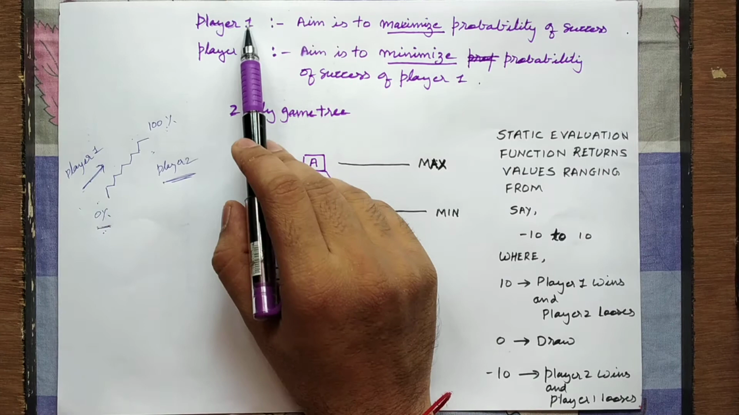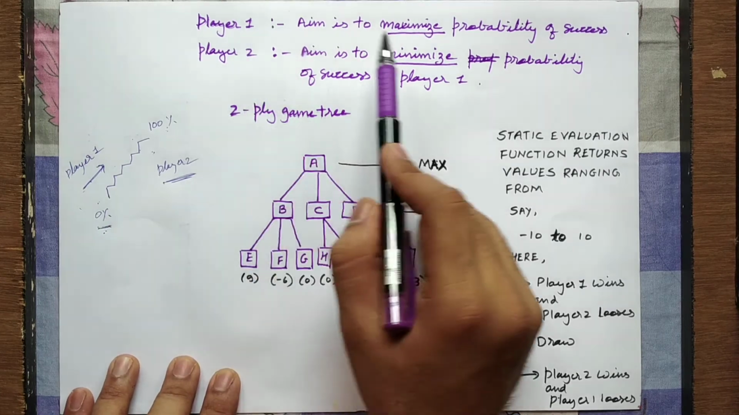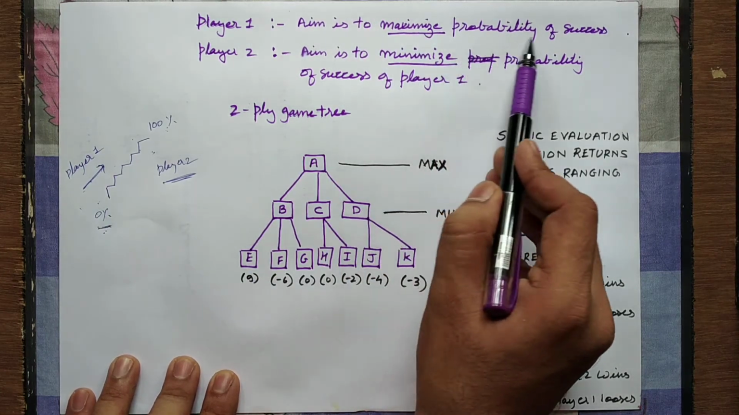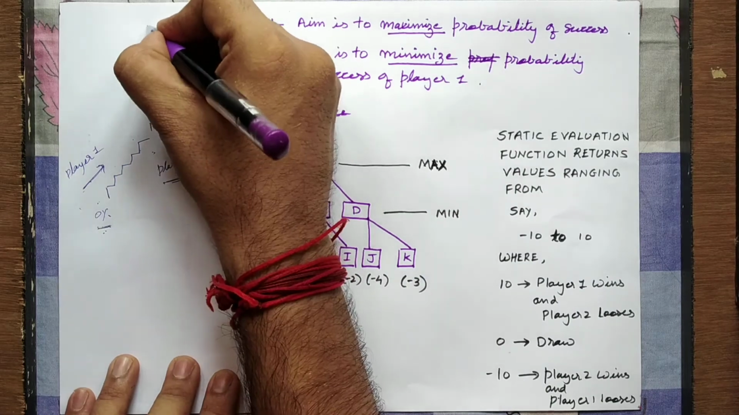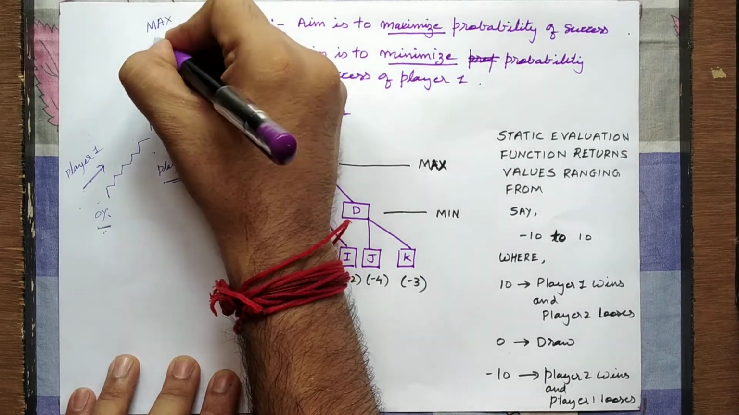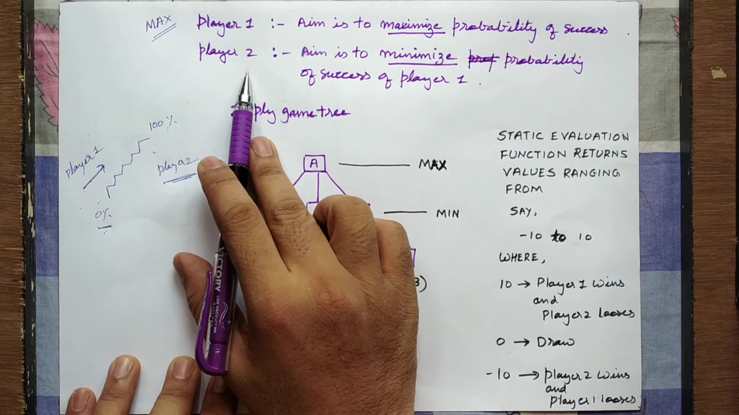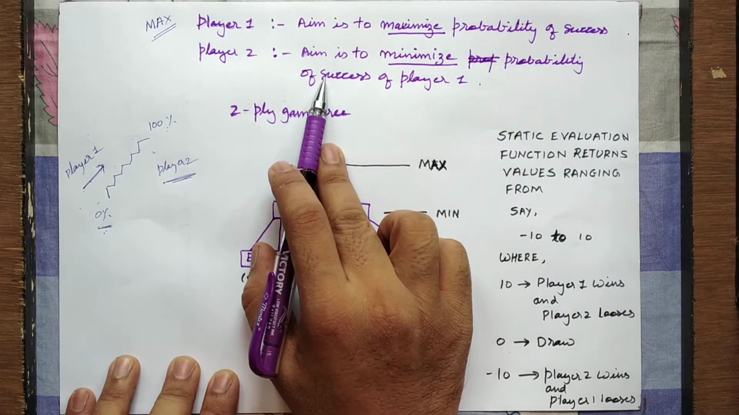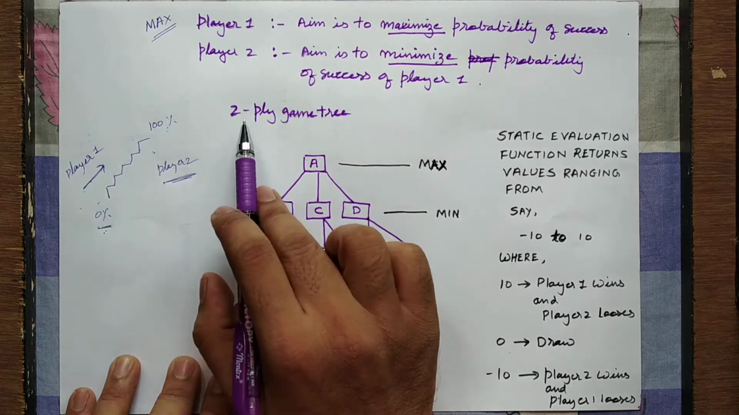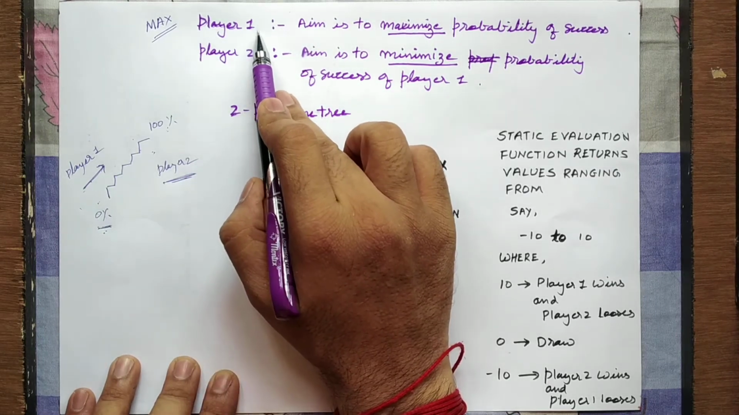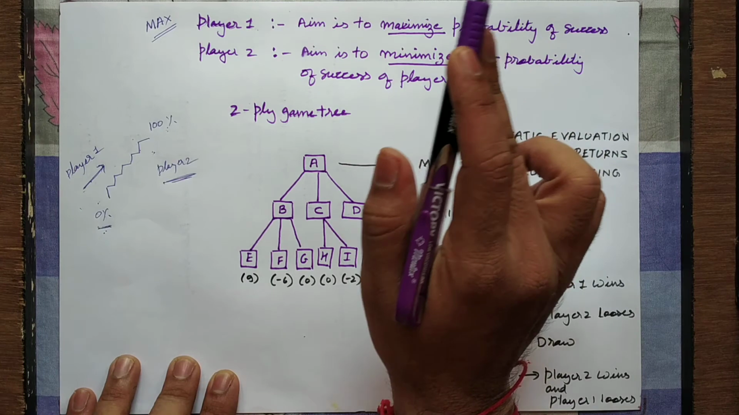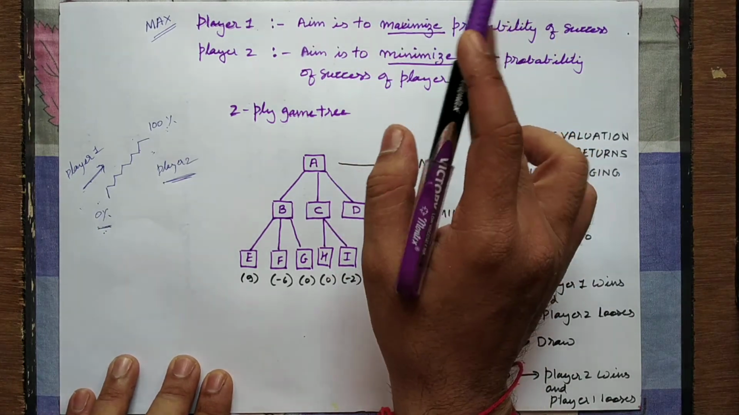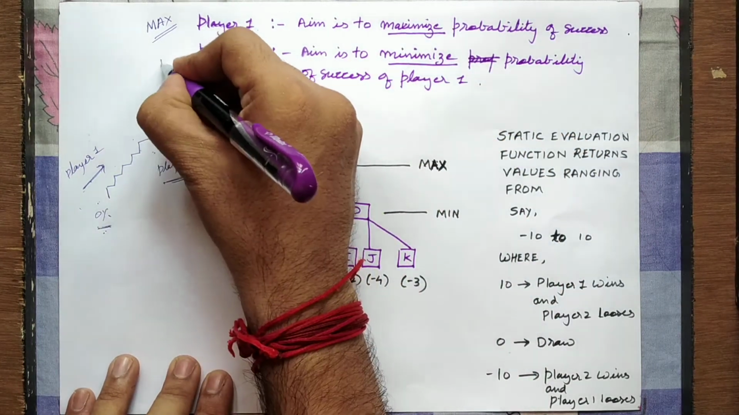And that's why this player 1, who always aims to maximize his own probability of success, is called a max player. Whereas player 2, whose aim is to minimize the probability of success of player 1, whose aim is to pull you down while you pull yourself on top toward success, is called the min player.